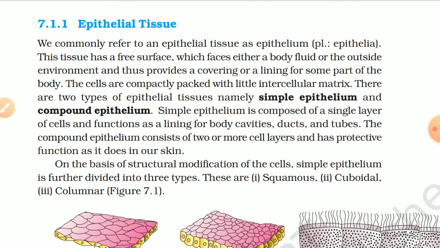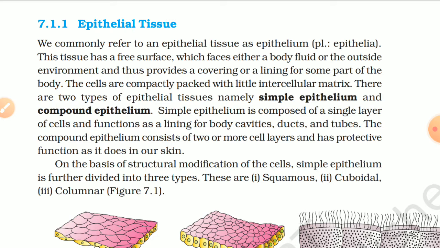7.1.1 Epithelial tissue. We commonly refer to the epithelial tissue as epithelium. This tissue has a free surface which faces either a body fluid or the outside environment and thus provides a covering or a lining for some part of the body. The cells are compactly packed with little intercellular matrix. There are two types of epithelial tissues, namely simple epithelium and compound epithelium.